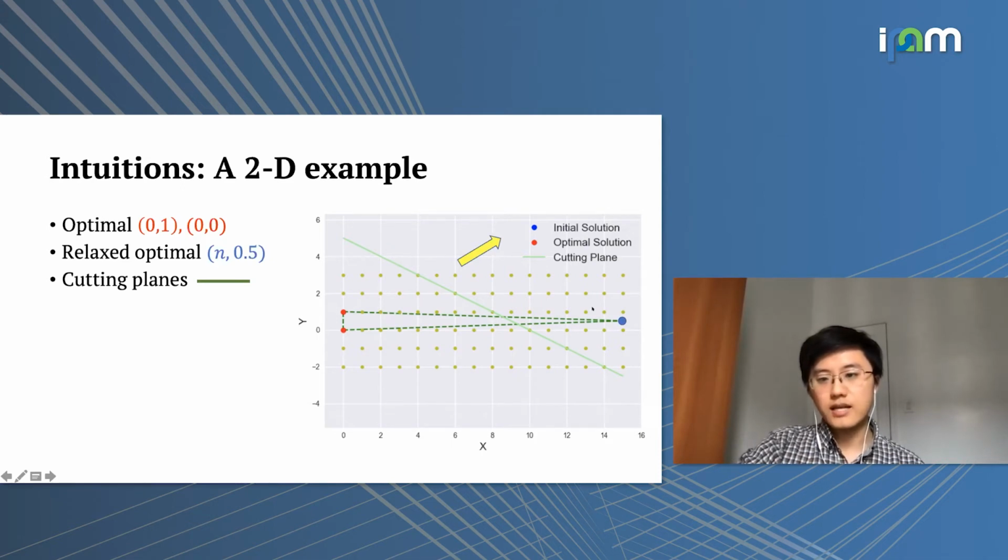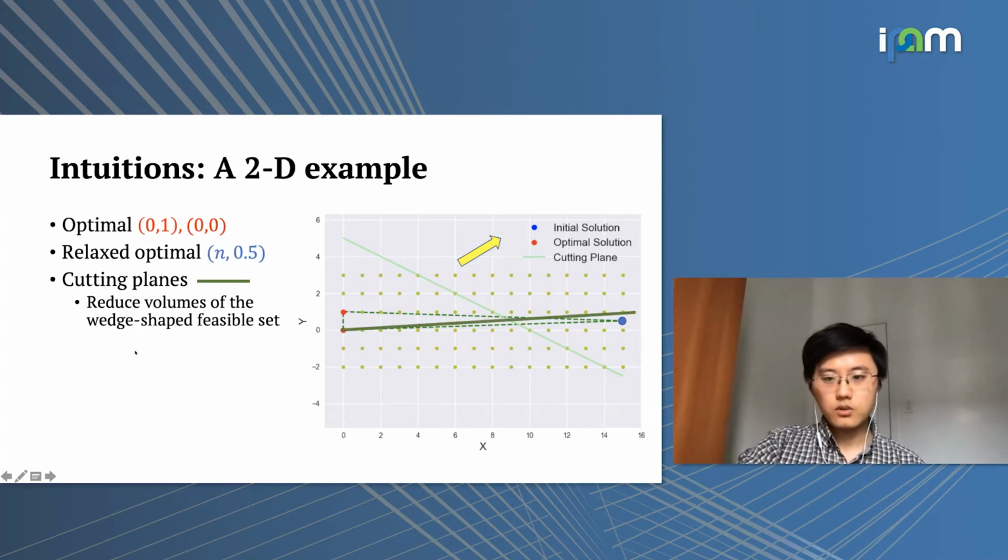Whereas if we relax the problem to the LP formulation, then the optimal solution is this rightmost blue dot. So let's say we add one cutting plane. The cutting plane would basically cut off the original LP optimal solution, and then we will arrive at this new optimal solution, which is here, this new blue dot.